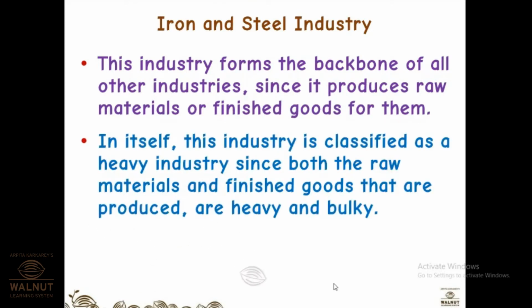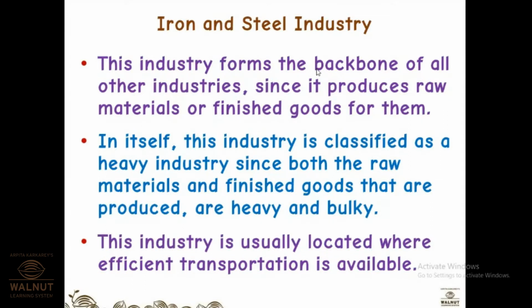Okay, so first and foremost, just as for agriculture you wrote it was self-reliant, here you will write it is the backbone of all industries. Then in itself this industry is classified as a heavy industry since both the raw materials and the finished goods are heavy and bulky. Just now you already told me the point, correct? Whatever is produced from it, whether it is automobiles, railway carriages, or machinery, the output is all heavy. And even iron and steel slabs that are being taken to the industry as raw materials are also heavy. So it is a heavy industry.